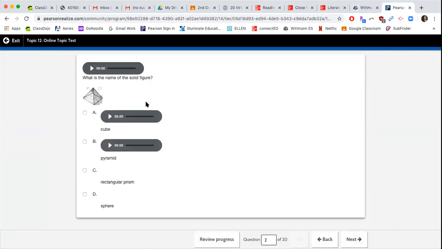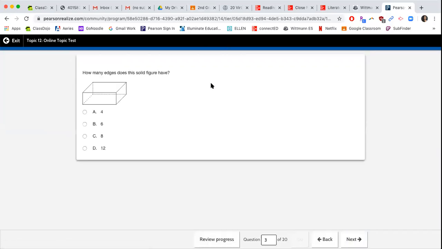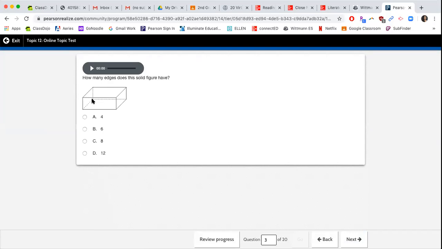The next one is going to be, what is the name of the solid figure? So what is the actual name for that figure? We have how many edges, and edges are going to be like those solid lines. It's what connects those two vertices. So this would be an edge right here. There's another edge here, another edge here. So you guys would count all of the edges.